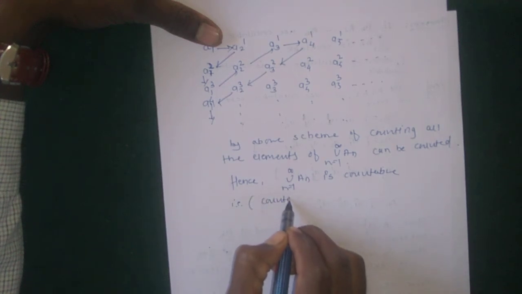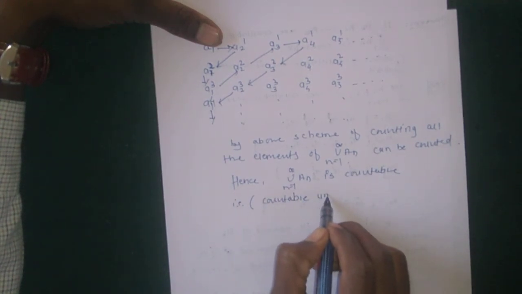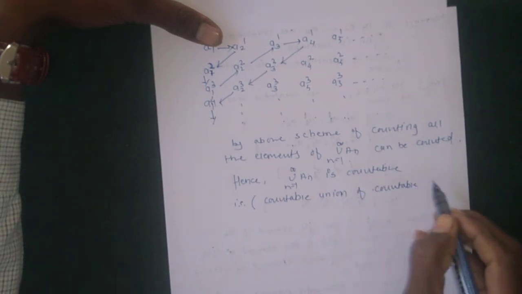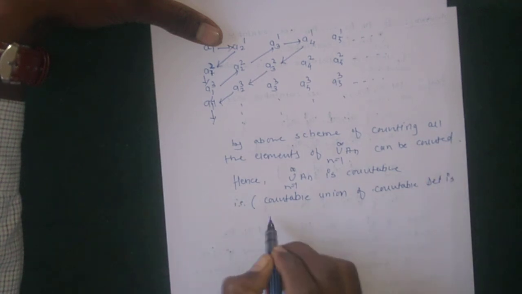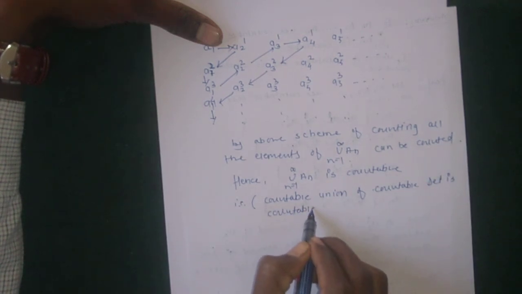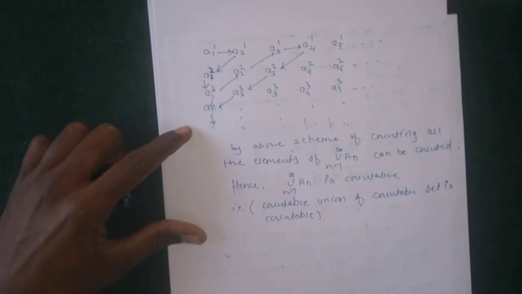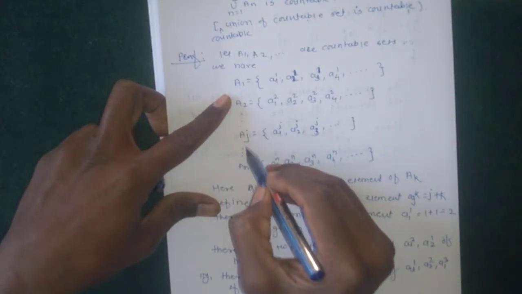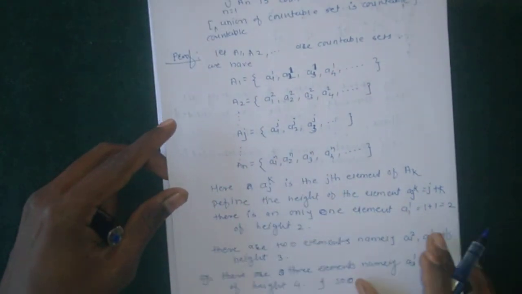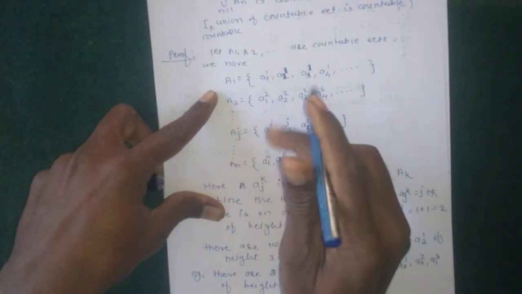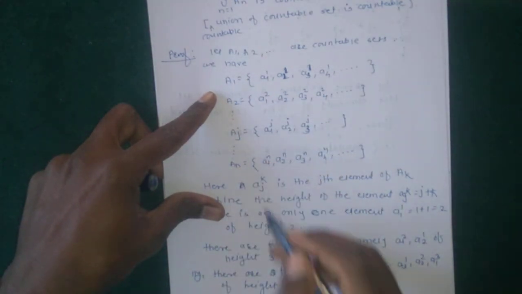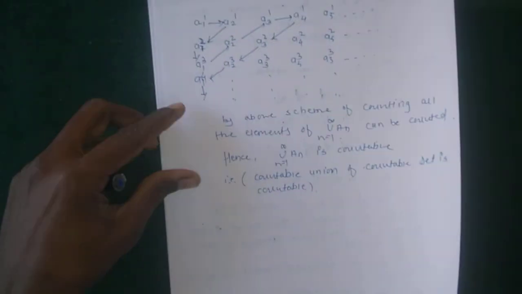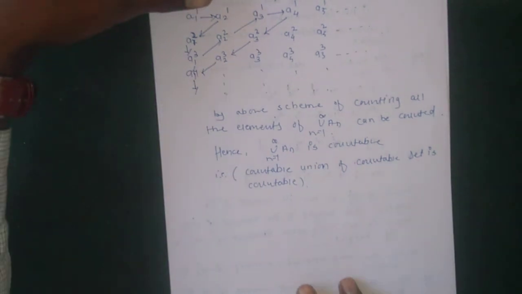That is, a countable union of countable sets is countable. This is a very simple process. We only need to rearrange all elements of A1, A2, up to infinity. There are infinitely many sets, so we arrange their elements height-wise.